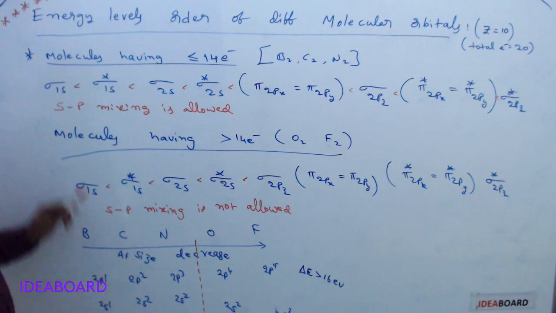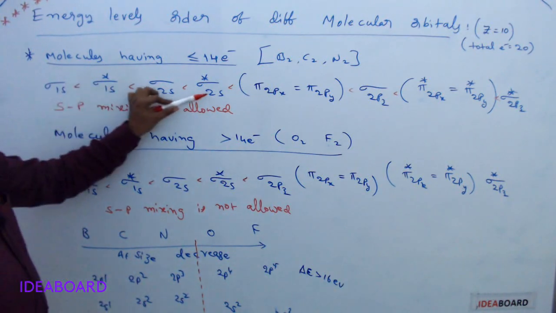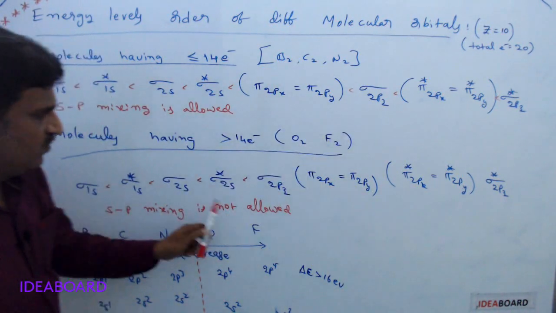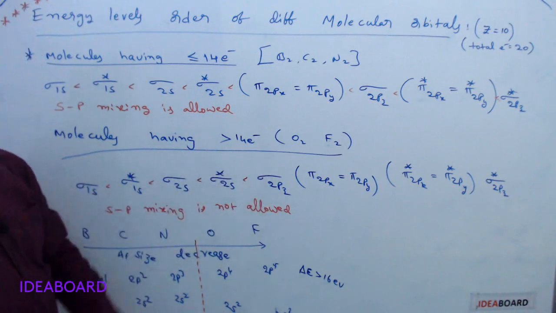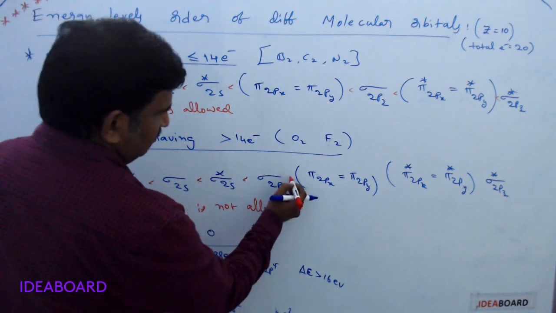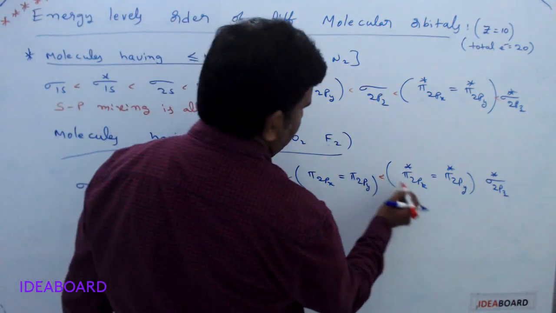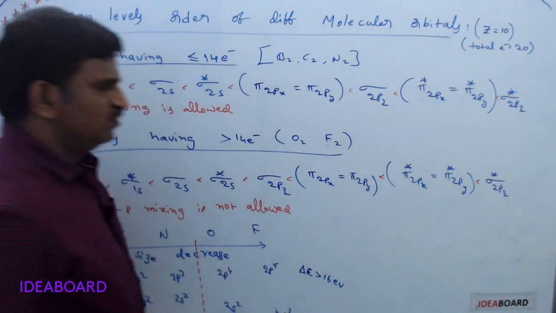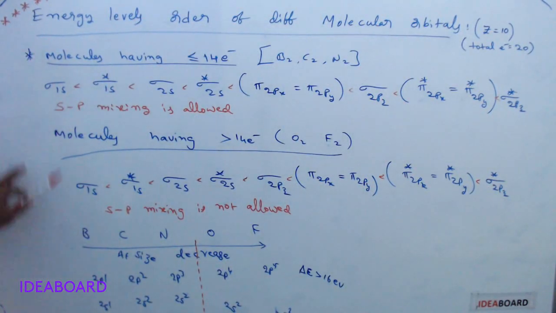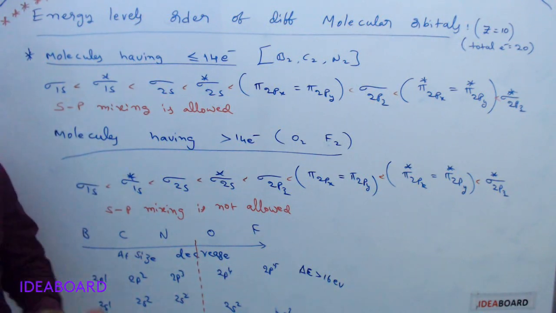So that is the reason why we have this type of arrangement. And pi 2px is common, the remaining are all the same. First remember this configuration. We will discuss the different molecules tomorrow.